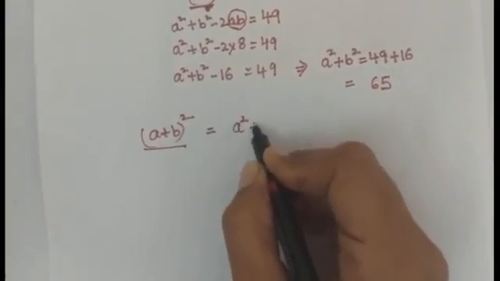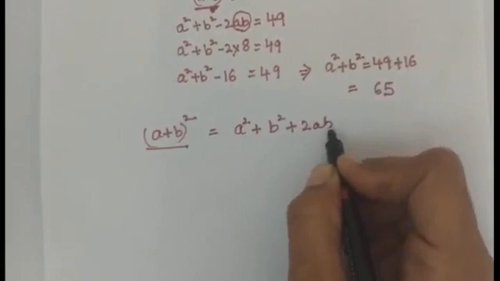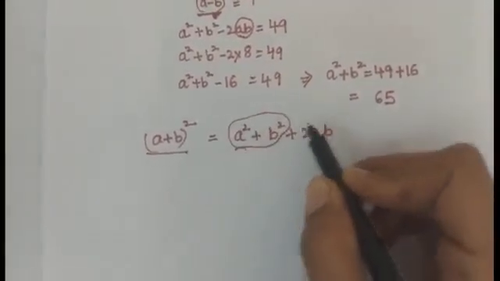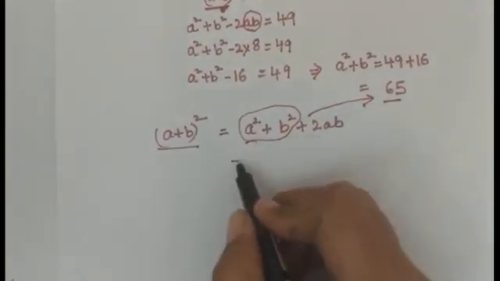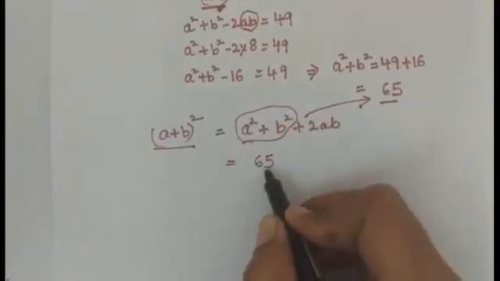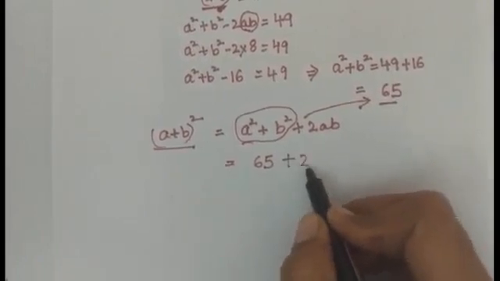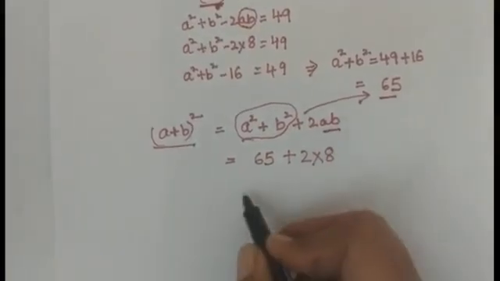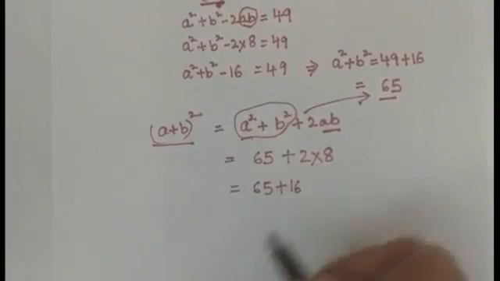A square plus b square plus 2ab. Now a square plus b square, already we have found out. What is that value? 65. So put 65 plus 2 multiplied by ab. What is ab? That is 8. So now 65 plus 16.